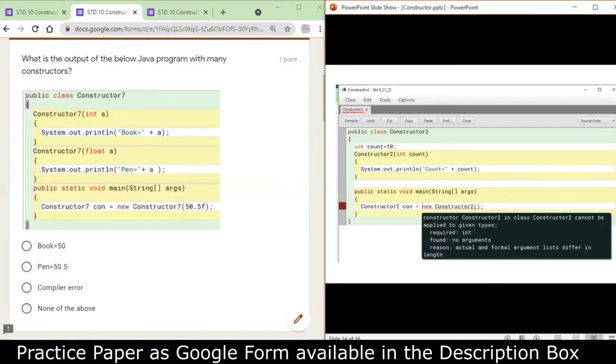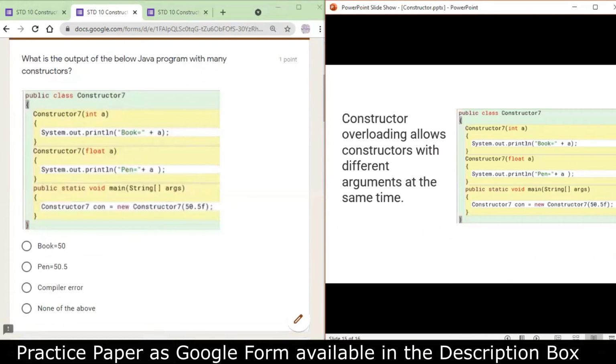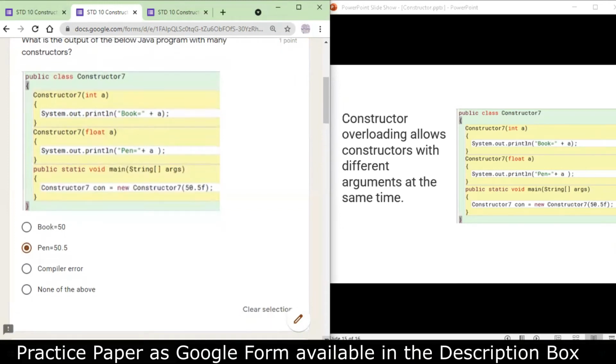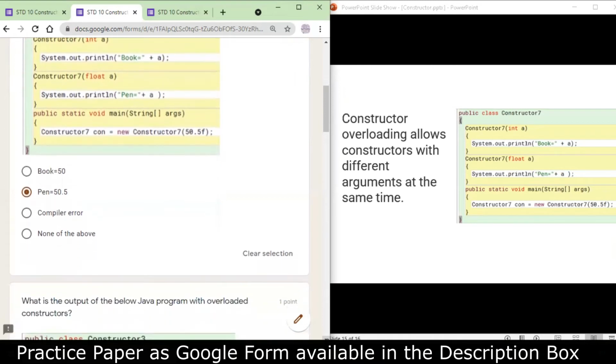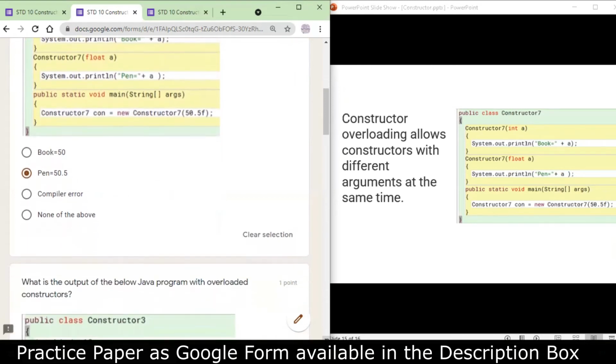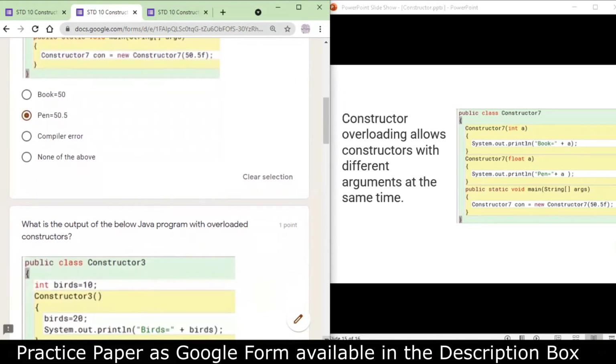So which constructor will be invoked? The constructor having the float parameter will be invoked. So the answer will be when equals to 50.5, because the 50.5 value will be passed and the constructor having float parameter will be invoked. Within that we have a system.out.println statement, so it will print when equals to 50.5.